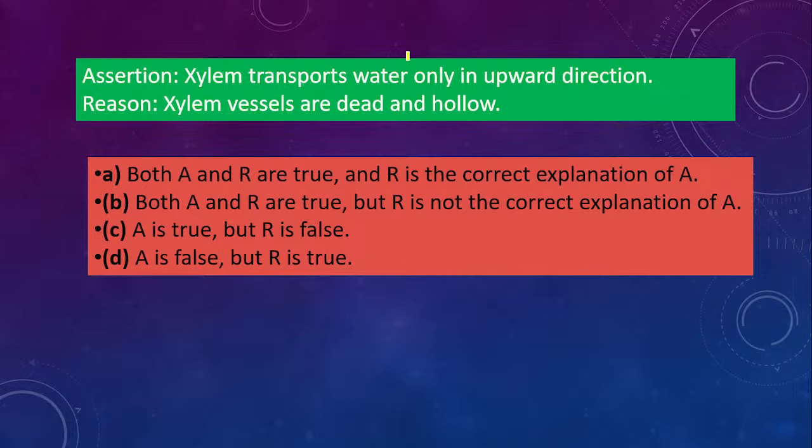Okay, xylem transports water only in upward direction. You should know the function of xylem. Okay, so what is the function of xylem? It transports water from the roots to the plants, right? Now the reason: xylem vessels are dead and hollow. So you see whether it is correct or wrong, and whether it is the correct explanation. So what will be the answer here?